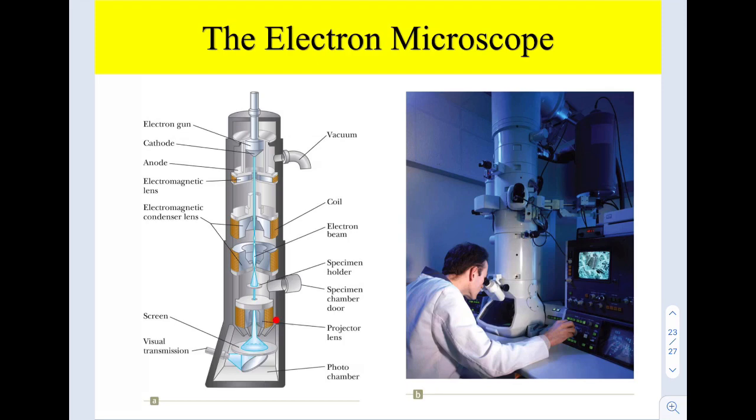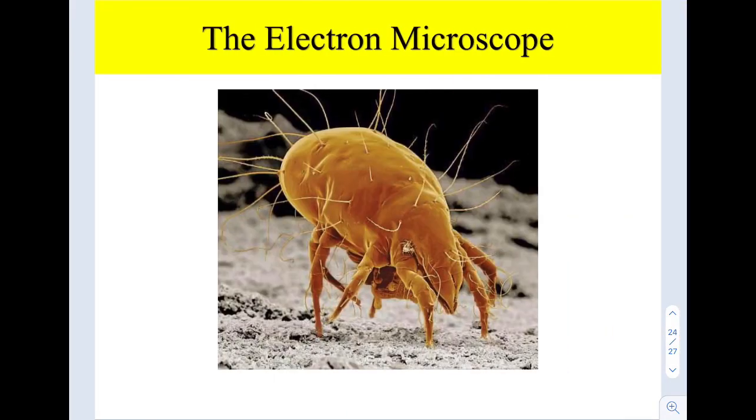As a result, an electron microscope with ideal lenses would be able to distinguish details approximately 1000 times smaller than those distinguished by an optical microscope. That is why the electron microscope is way better.